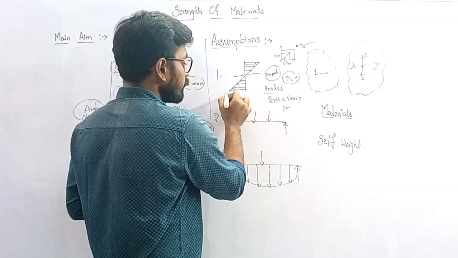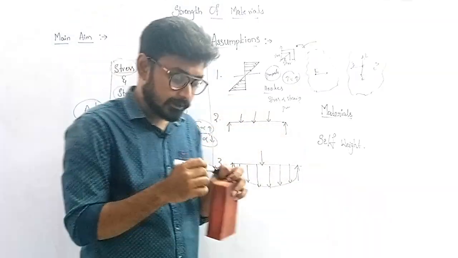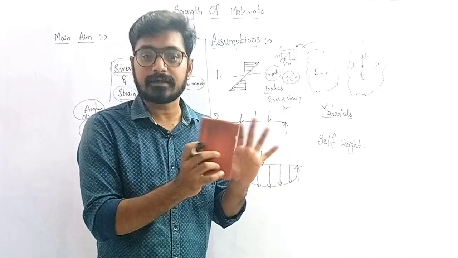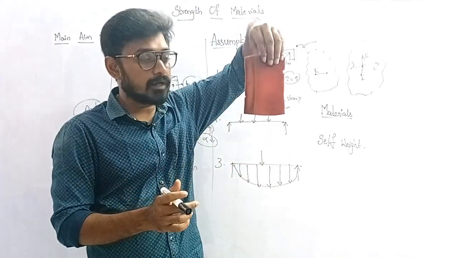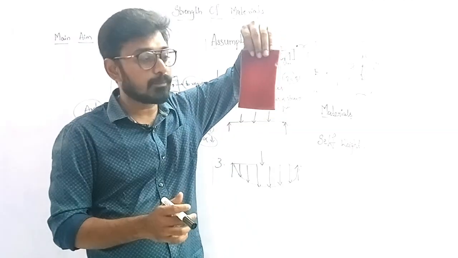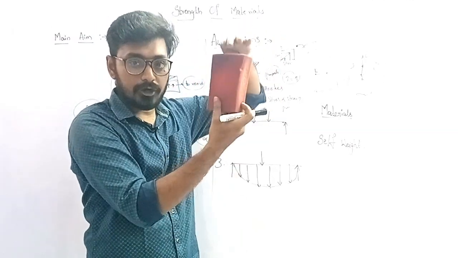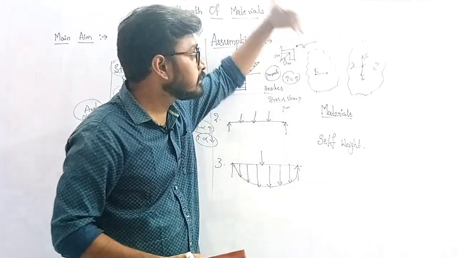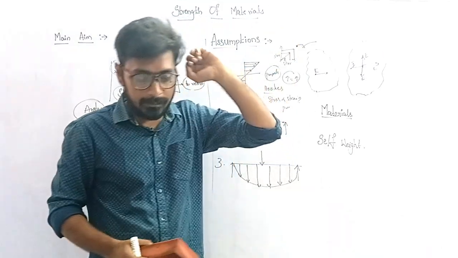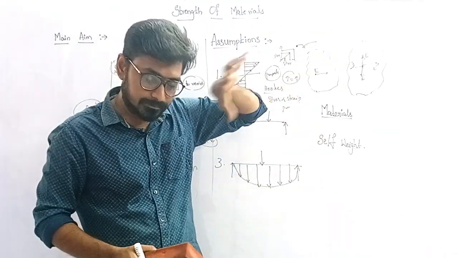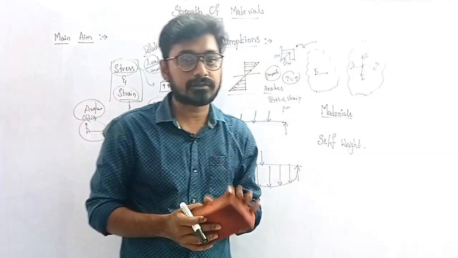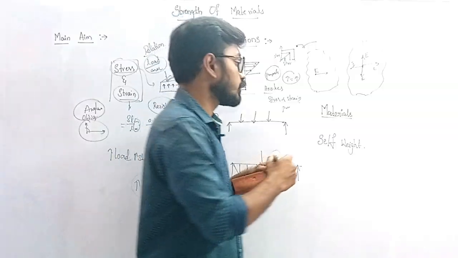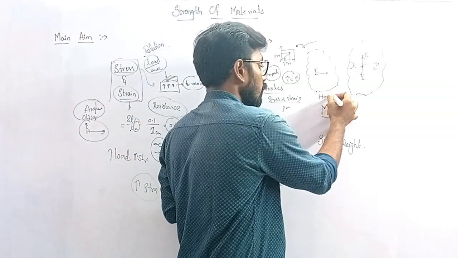Next, we are considering the self weight is neglected, because different materials have different self weights as their densities are different. If you are analyzing a body, we assume that the self weight of this body is not considerable. After that, we are considering the material is homogeneous and isotropic. In many situations in strength of materials, whatever the analysis, we consider it as homogeneous and isotropic.